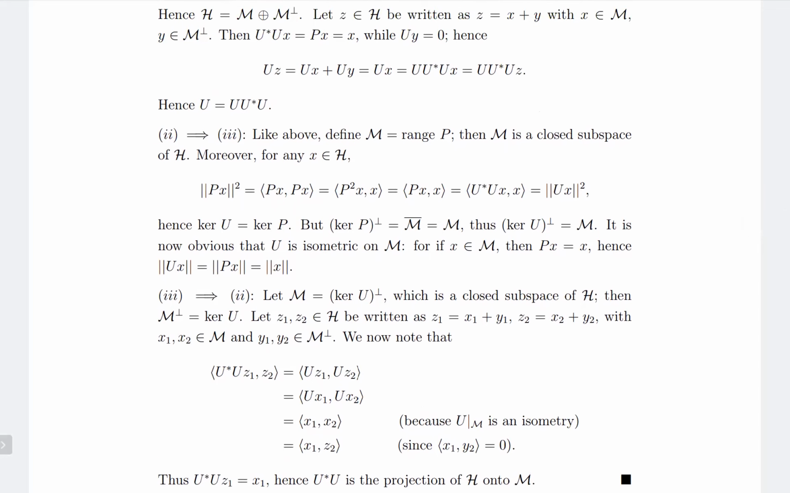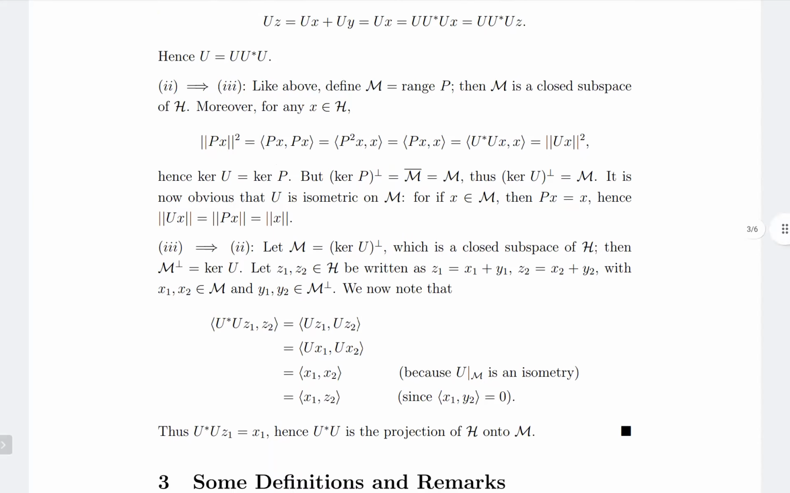So we have to show that because we have now found that kernel U perp is equal to M, we have to show that U restricted to M is isometric. But that is really obvious now, because if x is in M, then Px equals x, because M is defined as range P, so Px equals x in the range. And so norm Ux, which is equal to norm Px, which is equal to norm x. And so U is an isometry on M.